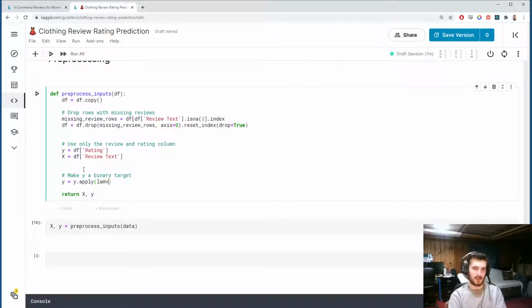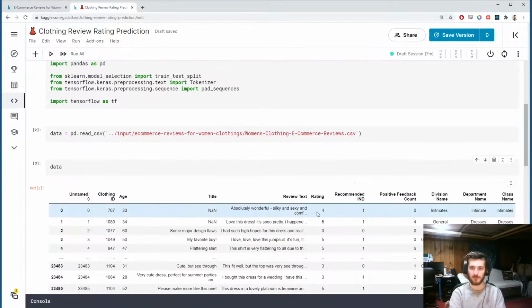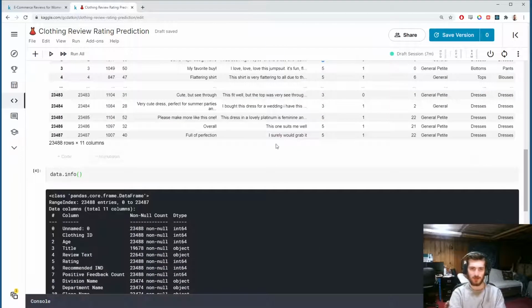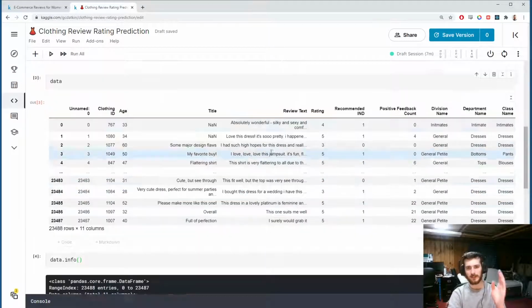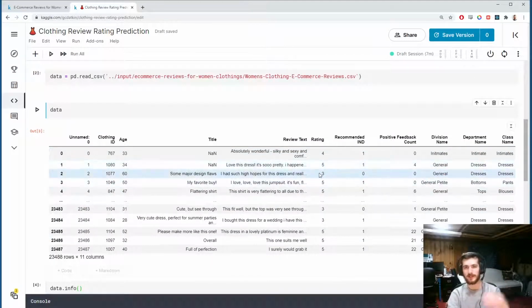Basically, it's a lambda function that takes an input x, in this case, one of these ratings. For any x that it finds, it's going to return 1 if x is 5, and otherwise it will return 0. And so this will accomplish what we're looking for by setting any 5-star reviews to 1 and anything else to 0.